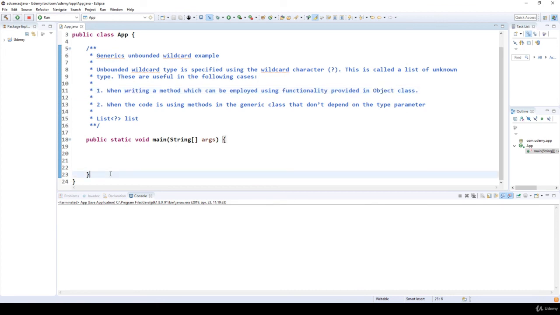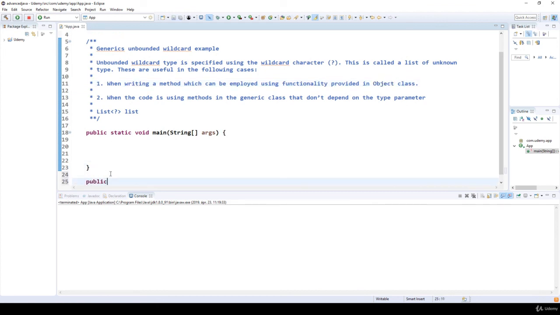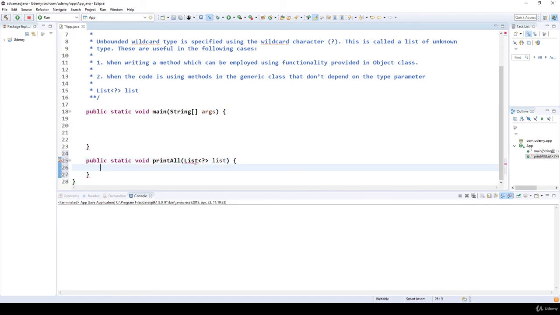So for example, we have a public static void printAll method that's going to get a list of unbounded type. It's going to be the list. Of course, we have to import the java.util.List interface, and here we can iterate through each Object item in the list, and we can print out the items one by one.